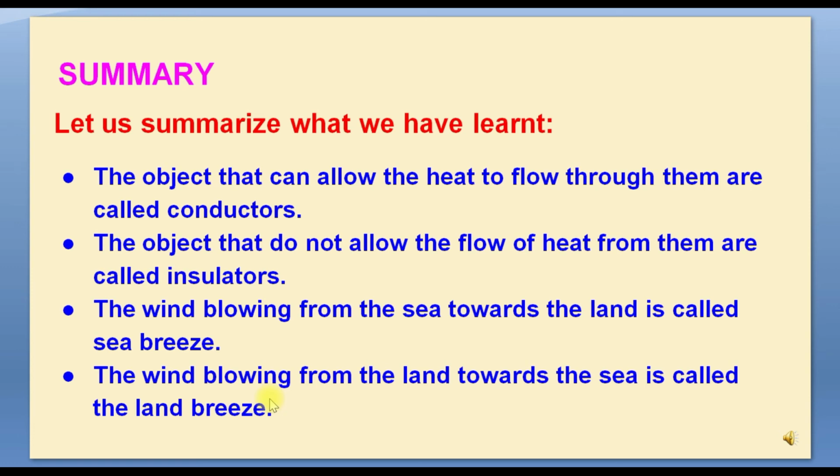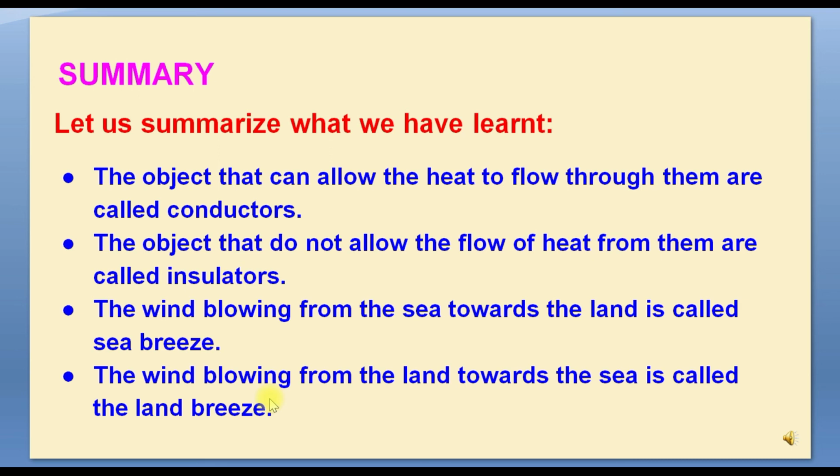Dark colored objects absorb radiation better than light colored objects, and that is the reason we feel more comfortable in light colored clothes in summer. And woolen clothes keep us warm during winter. What is the reason? It is because wool is a poor conductor of heat, and it has air trapped in between the fibers. I hope you all have understood about conductors and insulators of heat, why we prefer light colored clothes in summer and dark colored clothes in winter, and why woolen clothes keep us warm: because wool is a poor conductor of heat.